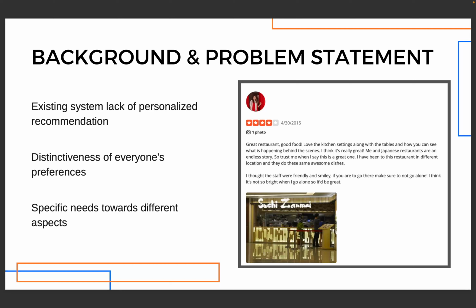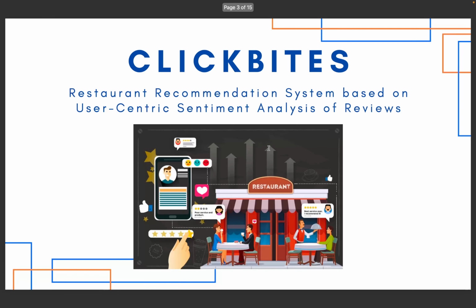So, is there a way to enhance the restaurant recommendation so that different people can get their own personalized recommendation? Yes, introducing ClickBites, a restaurant recommendation system based on user-centric sentiment analysis of reviews. The proposed system will implement aspect-based sentiment analysis on each user's reviews and try to determine the different preference levels of each user towards the 5 common aspects.